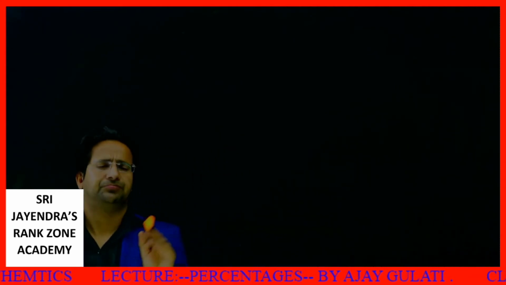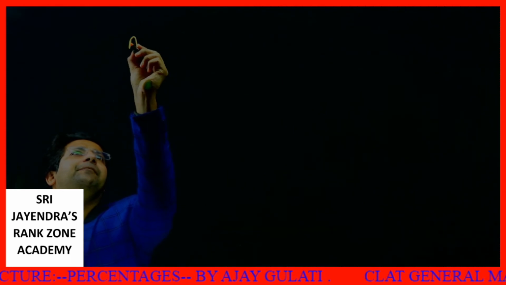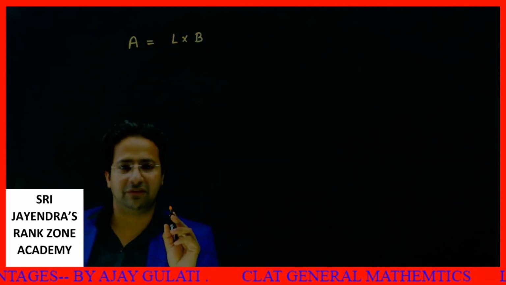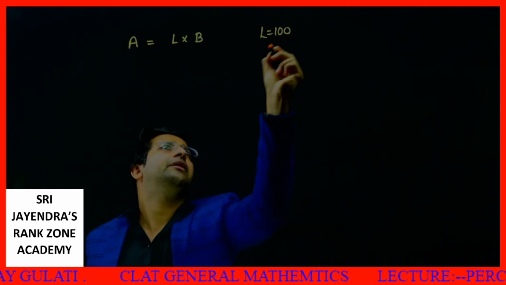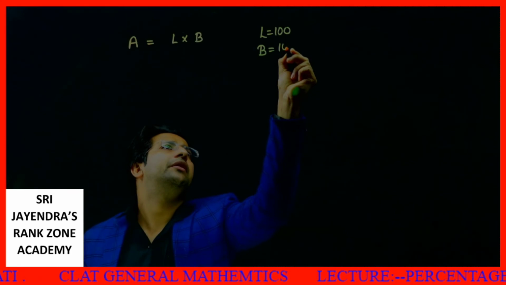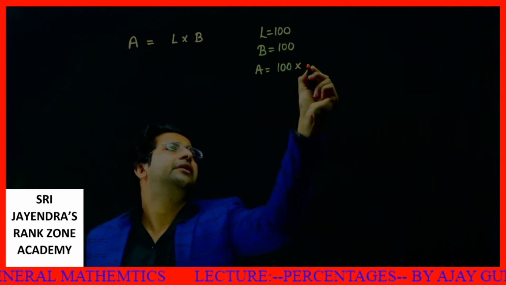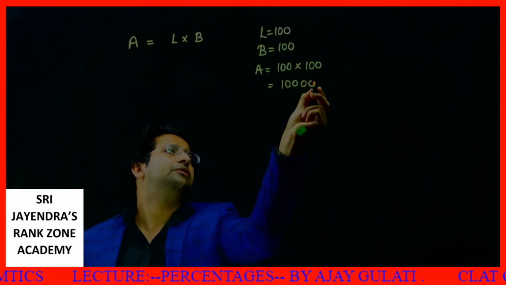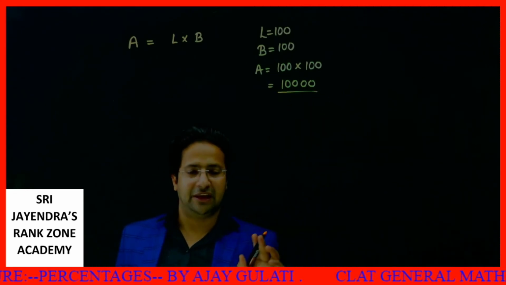Look, let's say the area is equal to length into breadth. Let's say we have a square. For that square, length is equal to 100, breadth is equal to 100. Then area will be what? 100 into 100, that is 10,000. So this is the previous area, the normal area.